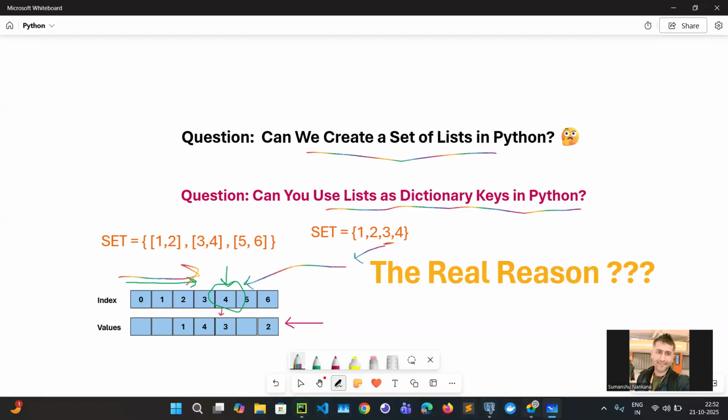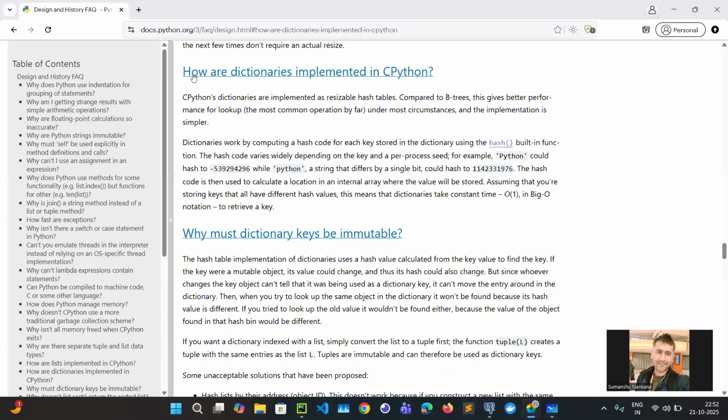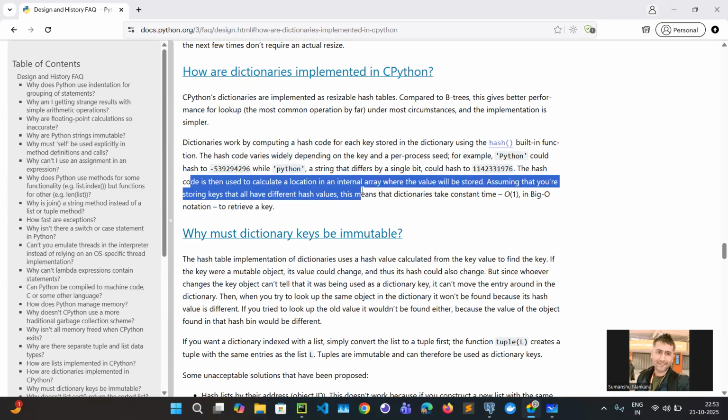from that hash it is finding a memory location. And it's the same thing mentioned here. How are dictionaries implemented in CPython? If you see, dictionaries work by computing a hash code for each key. So they find a hash code using the hash function, and from that it is used to calculate a location in an internal array.